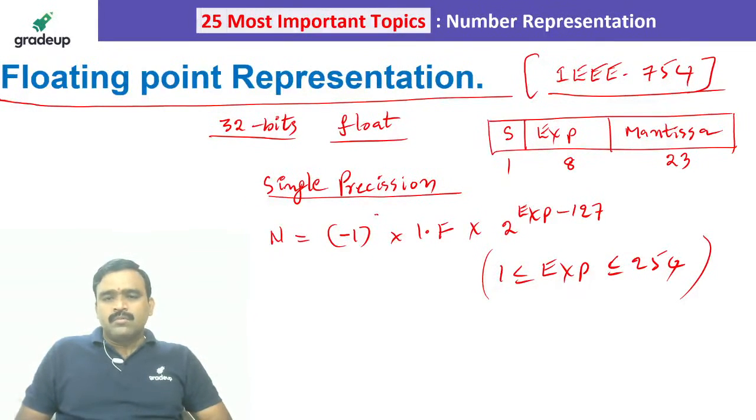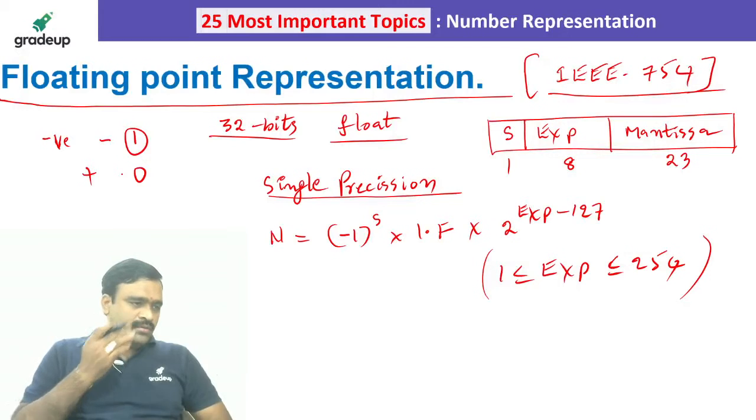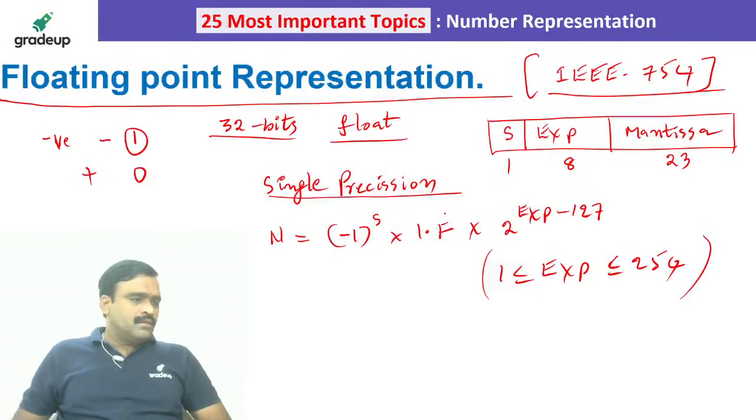So minus 1 whole power sign. Generally for a negative number the sign value is 1, and for a positive number the sign value will be 0. Is it clear? Okay. Now for any number, first of all you have to convert the given decimal number into binary.